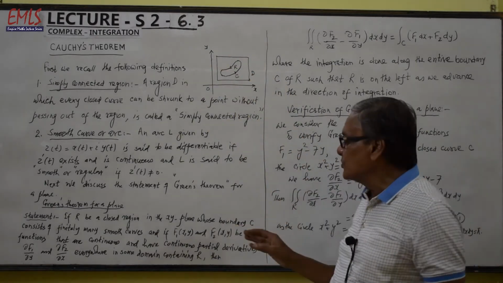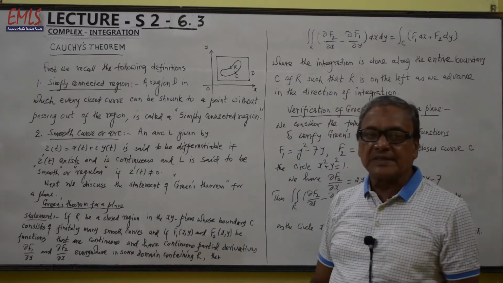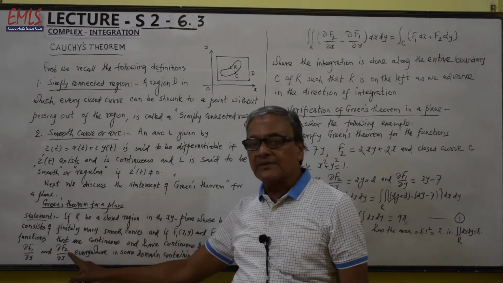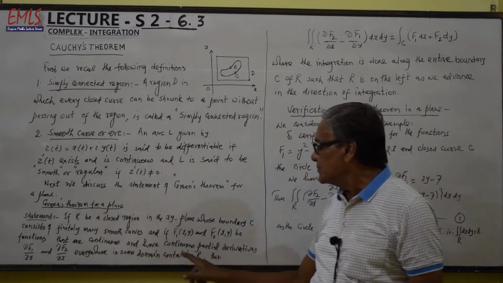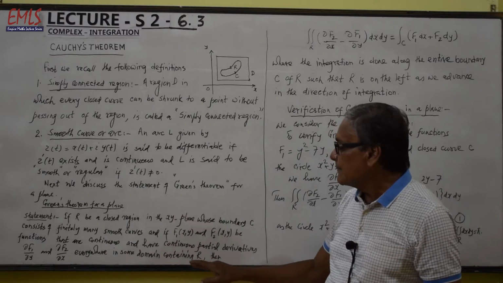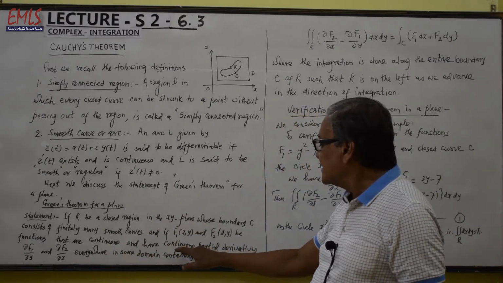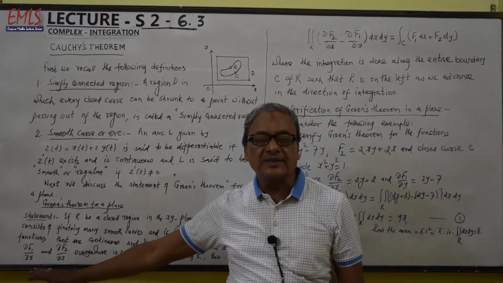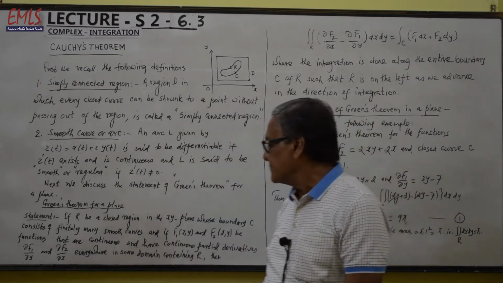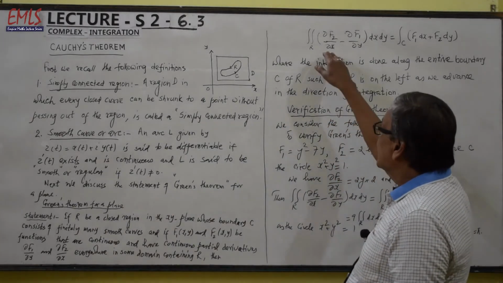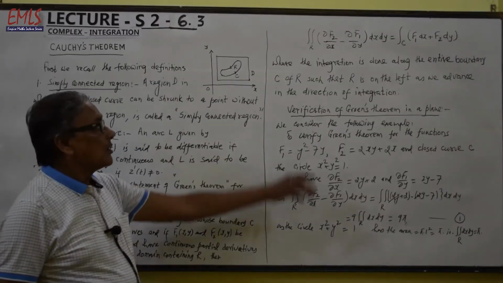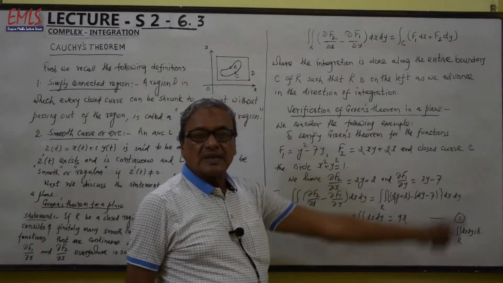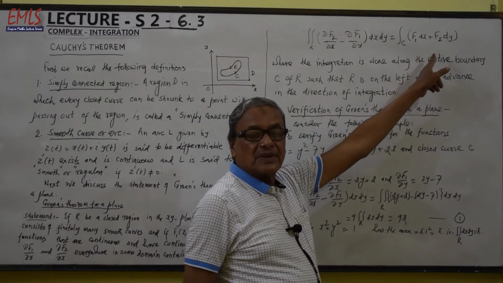These derivatives, the partial derivative of f1 with respect to y and the partial derivative of f2 with respect to x, exist and are continuous everywhere in the domain containing R. Then the surface integral over R of (∂f2/∂x minus ∂f1/∂y) dx dy will be equal to the line integral over C of f1 dx plus f2 dy.